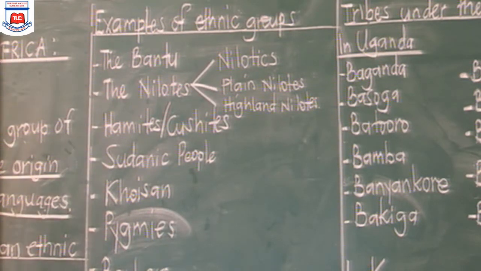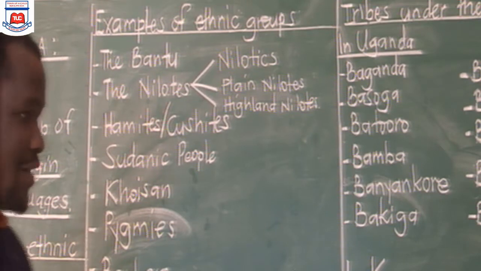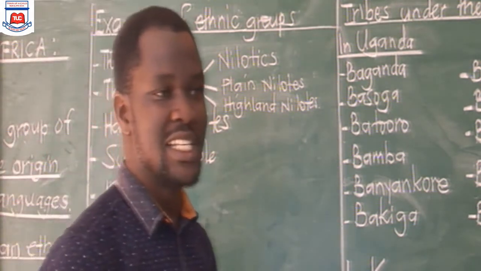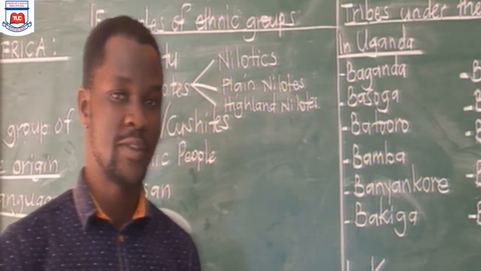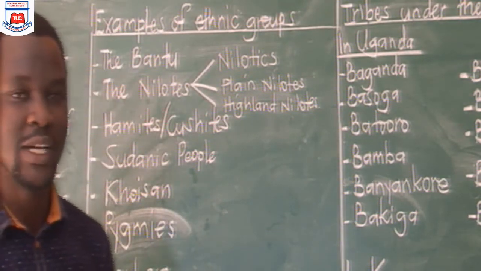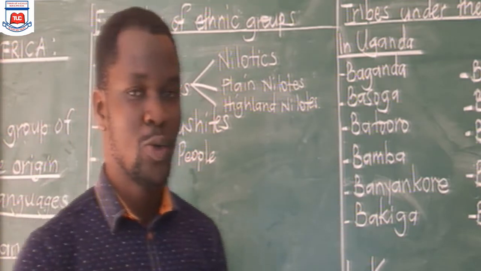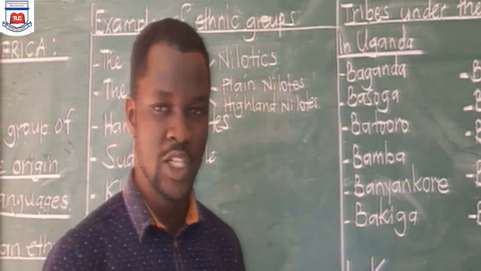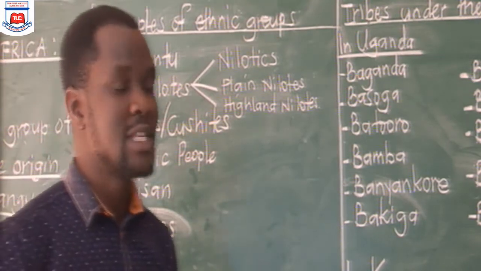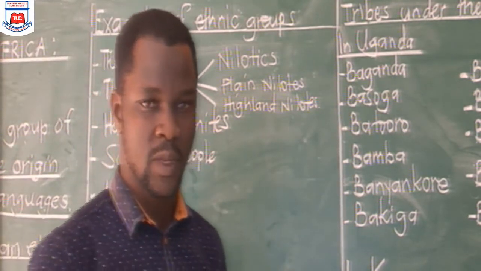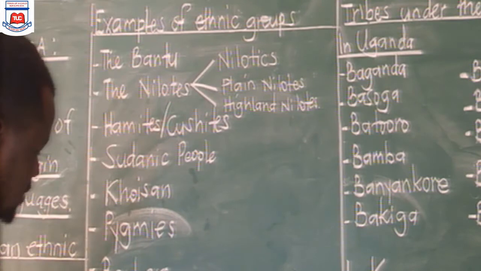Now, let's talk about the Bantu. What is very important in an ethnic group is that we should be able to tell, one, where this ethnic group came from. That is what we call the origin. Two, what was the major occupation of this ethnic group? Meaning, which activity were these people practicing mainly? That is what we call occupation.